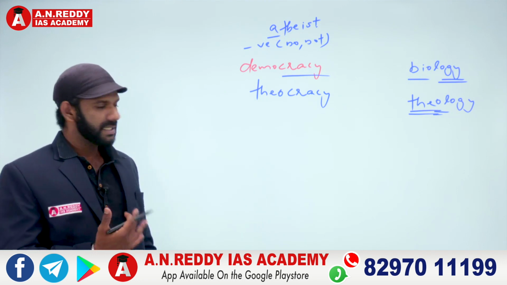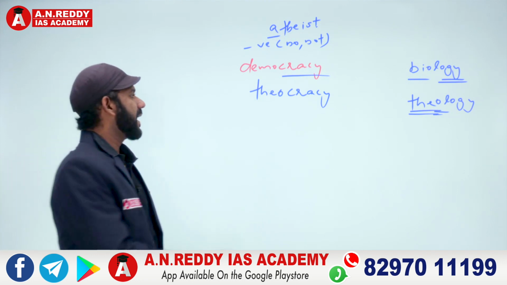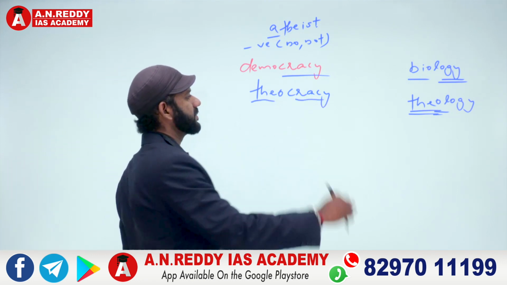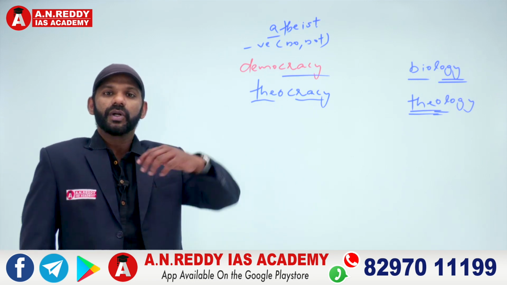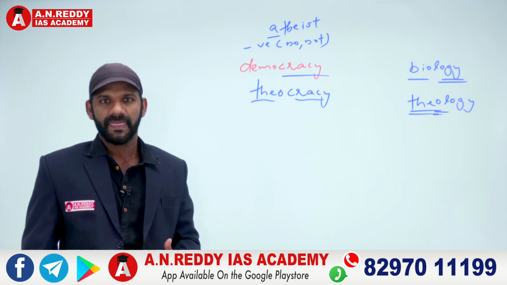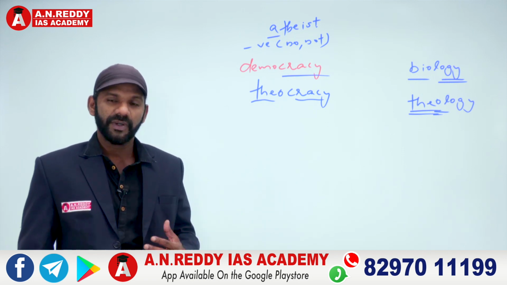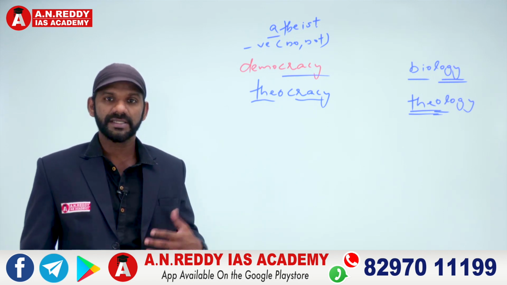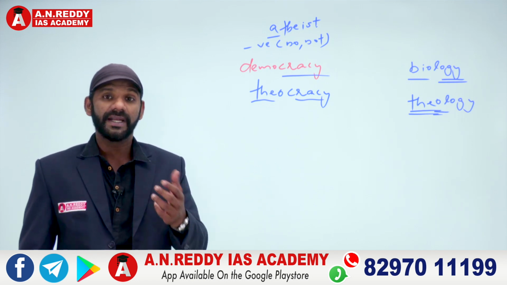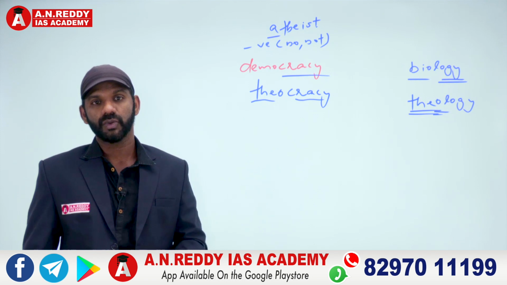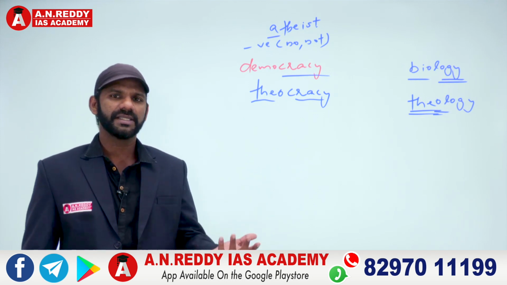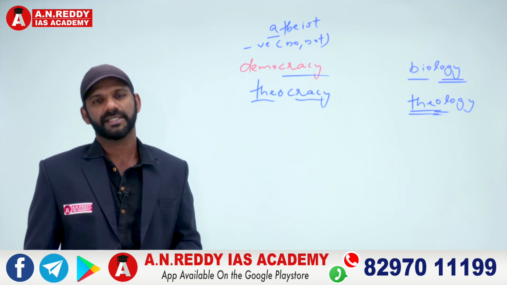Theo, in the sense I told you, means religion or God. And cracy means rule. So theocracy is, God will not come and rule, in fact, but rule in the name of God. Where the religion rules, where the religious people rule, that is termed as theocracy. Vatican City, where the Pope rules. All Arab countries where the religion rules, Jainism, Buddhism, all these can be termed as examples of theocracy.